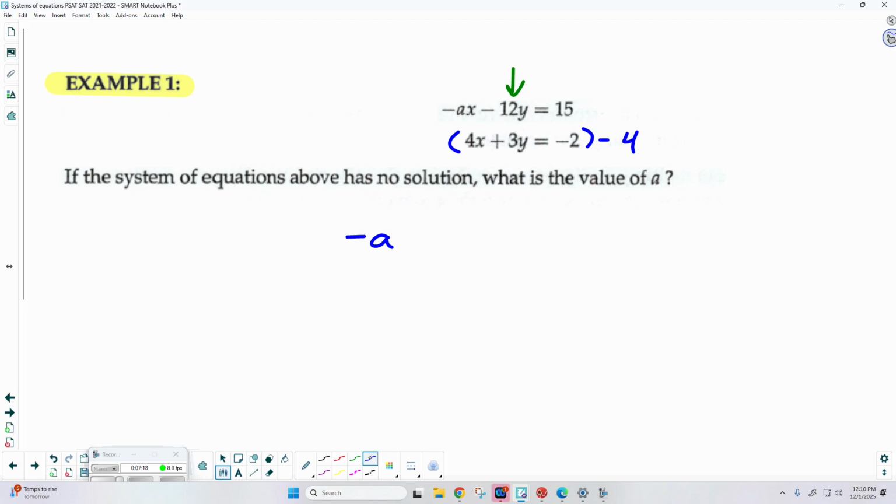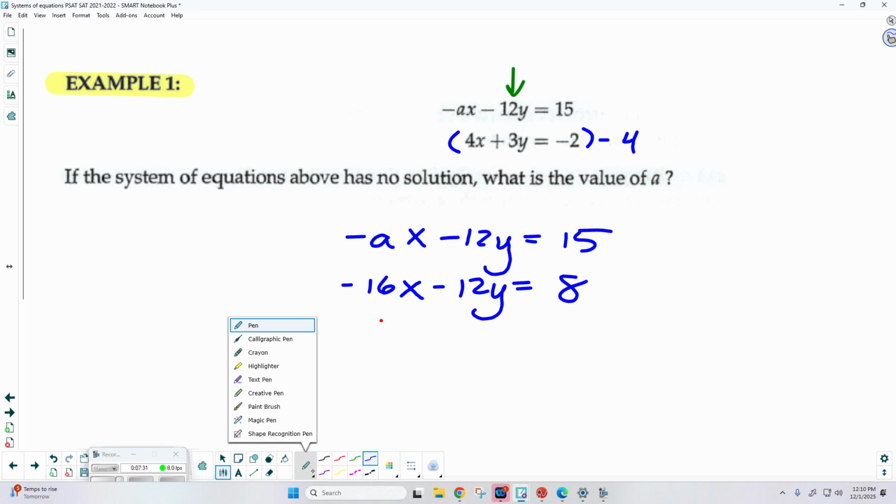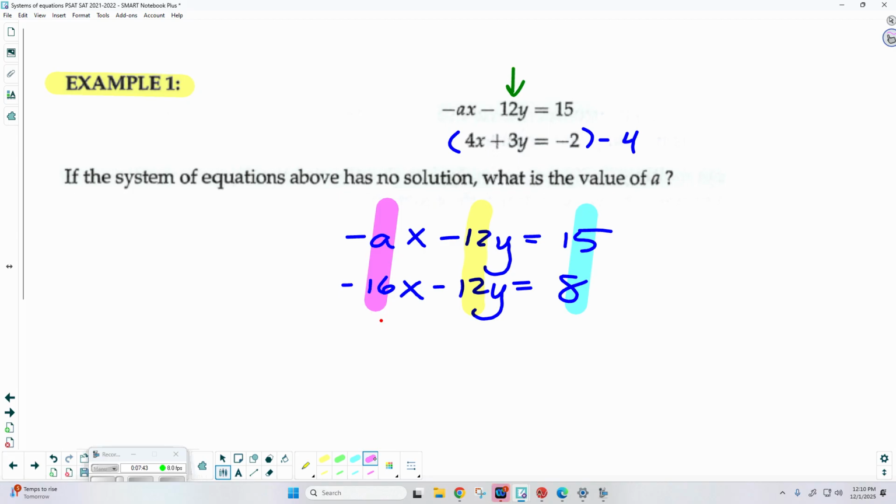Okay, so the top one I left alone, so negative ax minus 12y is equal to 15. So now if I quadruple this, this is a negative 16x minus 12y is equal to a positive 8. Okay, so here is what should be happening. Because I rewrote it so that the y's have the same coefficient and I have different constants, that must mean that the x coefficients are going to be the same as well. And you could create a little equation if you want to. But if I take a negative a and set it equal to a negative 16, that immediately tells me that a is 16.